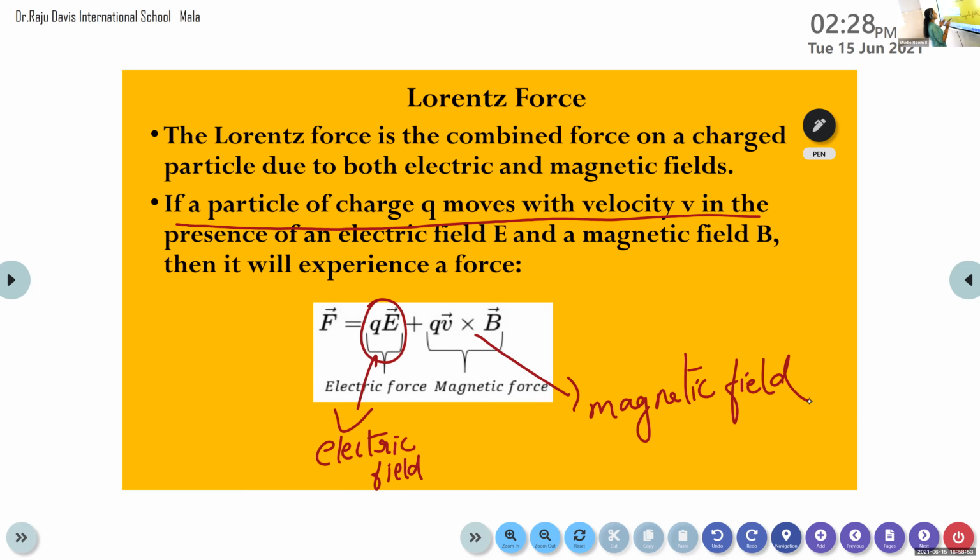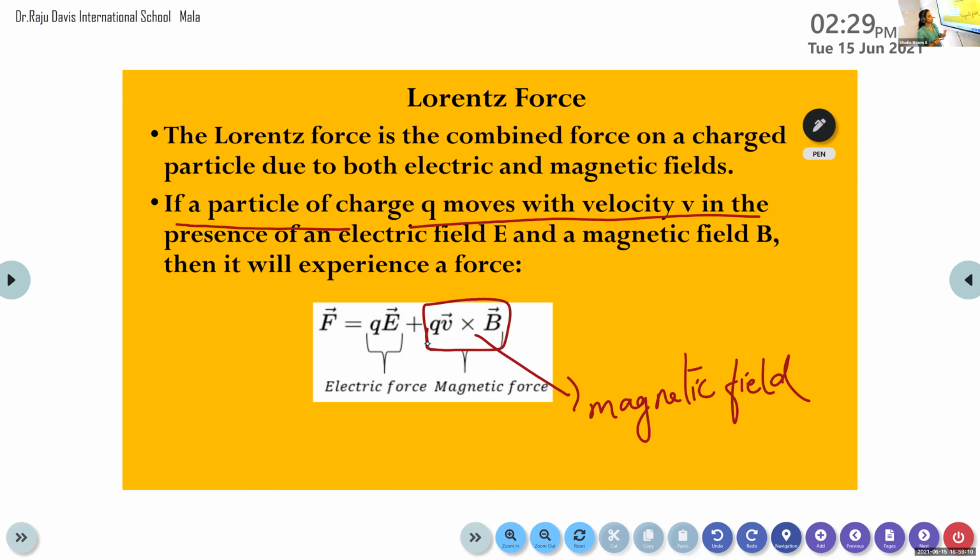And we have already studied the characteristics of the force exerted by the electric field in the first two chapters. So now we do not need to concentrate on that term, but we are going to concentrate on the second term, that is the force exerted due to the magnetic field.